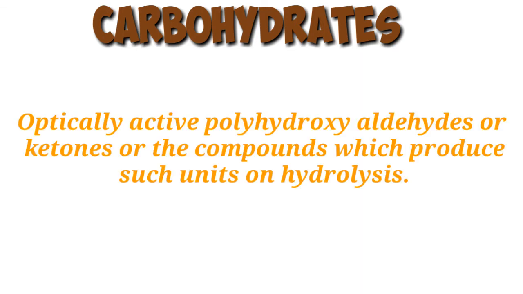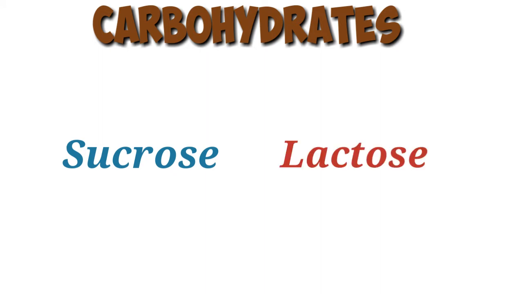The carbohydrates may be defined as optically active polyhydroxy aldehydes or ketones, or the compounds which produce such units on hydrolysis. They are also known as saccharides. The Greek word saccharon means sugar. Some of the carbohydrates which are sweet in taste are also known as sugars. The most common sugar used in our home is named sucrose, whereas the sugar present in milk is known as lactose.